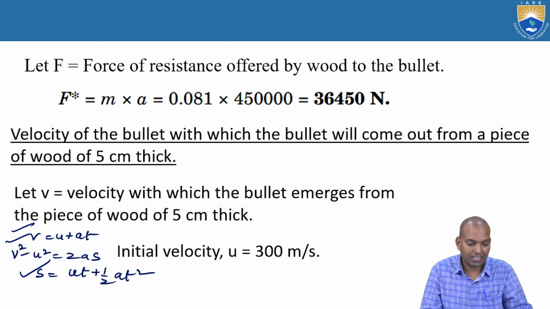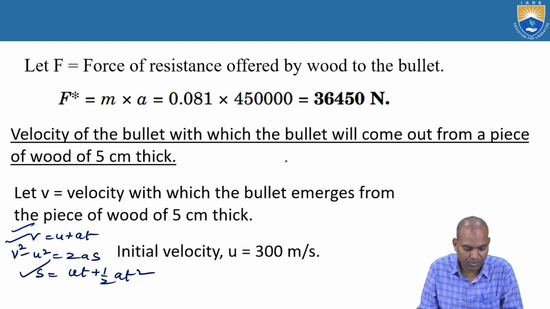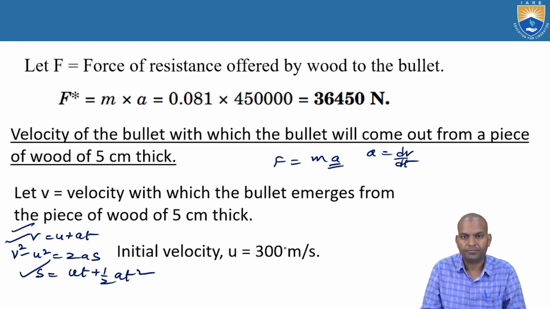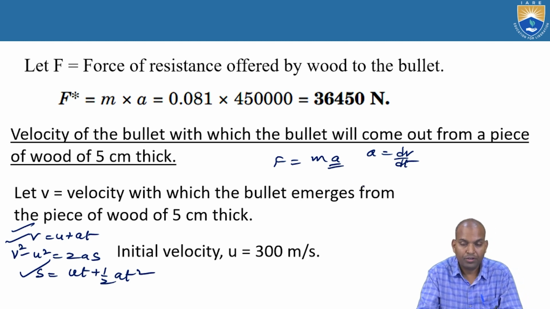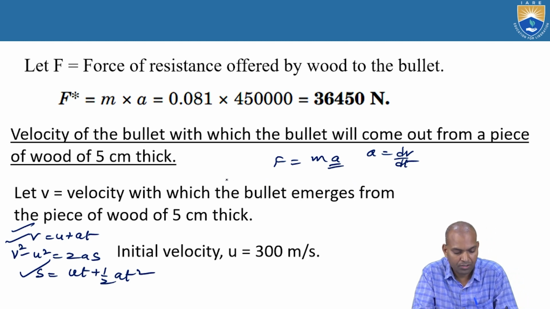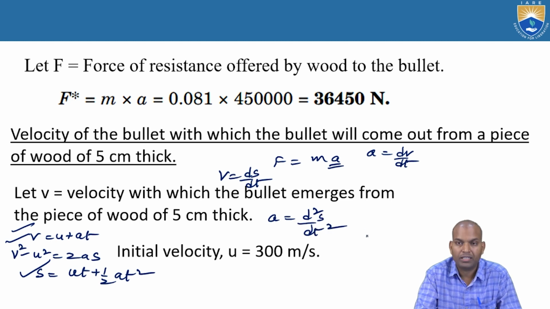Whereas for kinetics, F equal to mass times acceleration, where acceleration A equal to dv by dt. And velocity V equal to ds by dt. Substituting here, A equal to d square s by dt square.